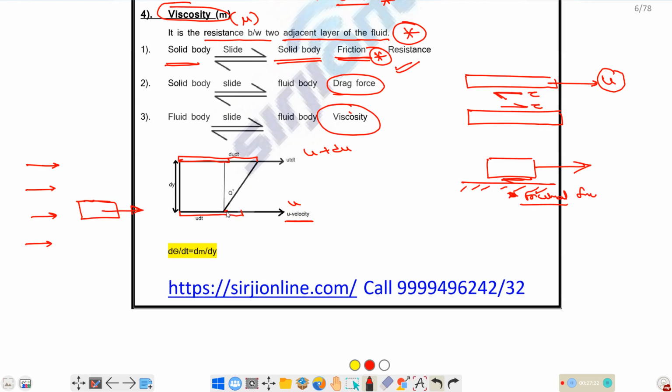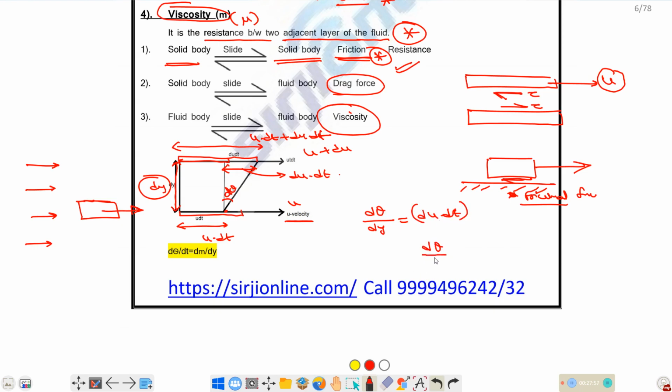In time dt, one layer will travel a distance of u into dt, and the other will travel a distance of u into dt plus du into dt. This excess distance is du into dt, and the gap between these adjacent two layers is dy. In time dt it has moved through this angle; let's take it as d theta. So d theta into dy is equal to du into dt, so d theta by dt is equal to du by dy. This is the important conclusion we get here.